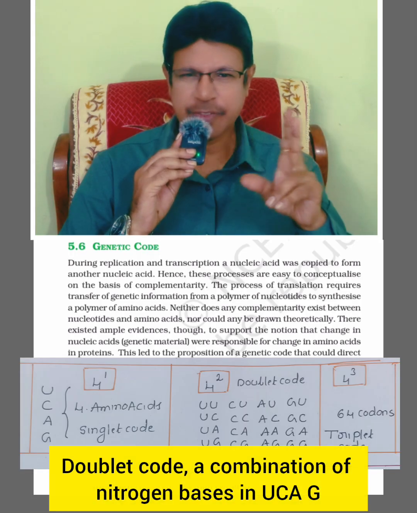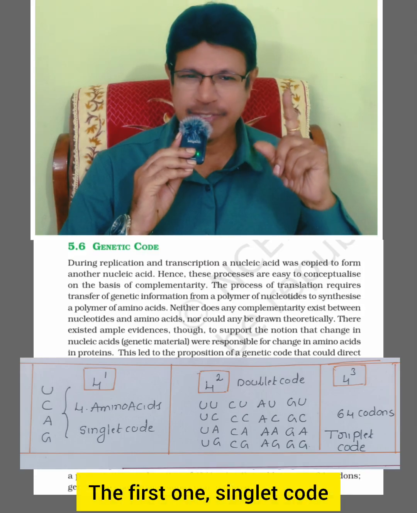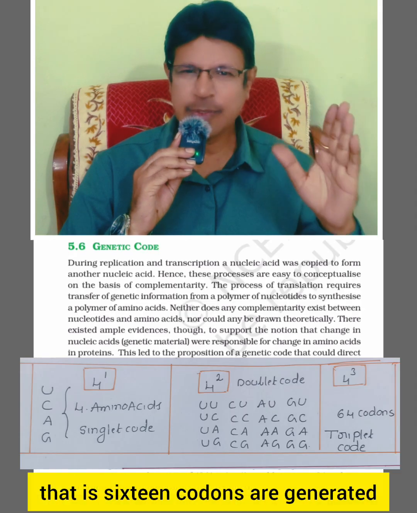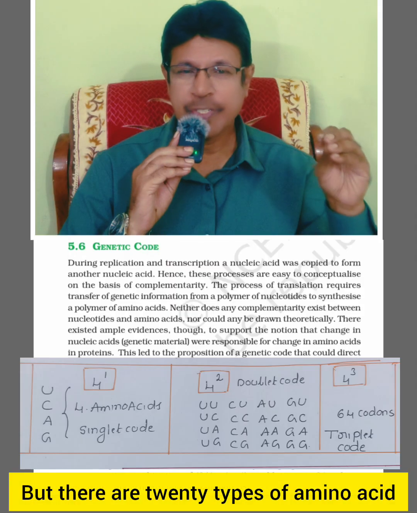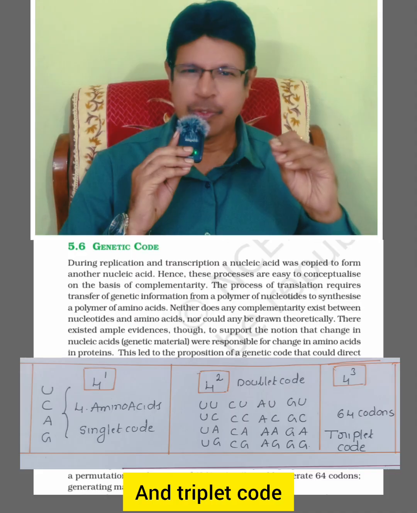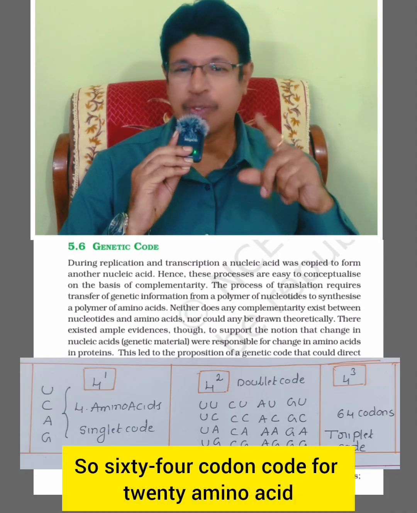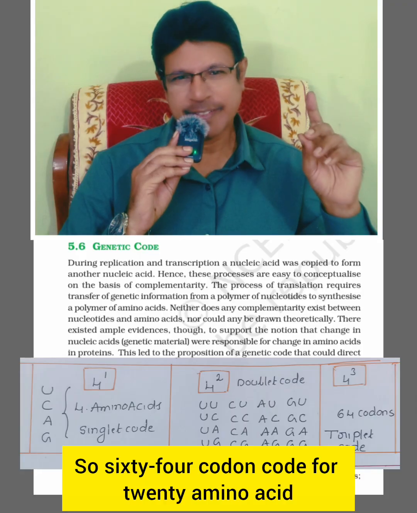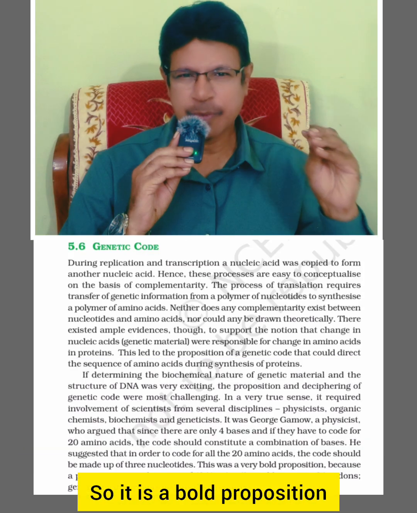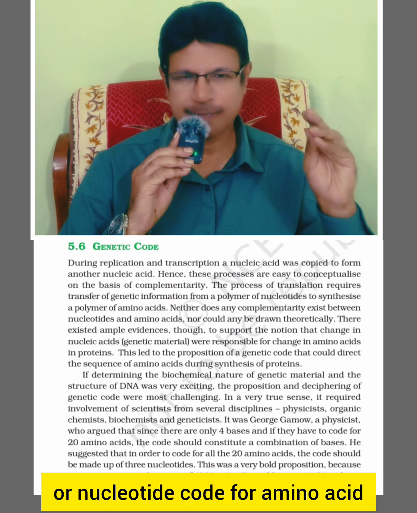Doublet code is a combination of two nitrogen bases from UCAG. It generates 16 codons. The singlet code is 4 to the power of 1, the second is 4 to the power of 2, so 16 codons are generated. But there are 20 types of amino acids, so it is also not sufficient. And the triplet code, 4 to the power of 3, generates 64 codons. So 64 codons code for 20 amino acids. So singlet code, doublet code, triplet code. It is a bold proposition: 3 nitrogen bases or nucleotides code for an amino acid.